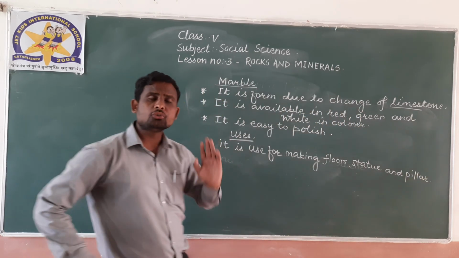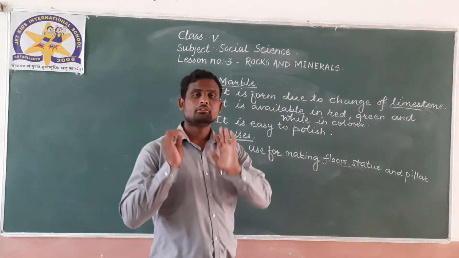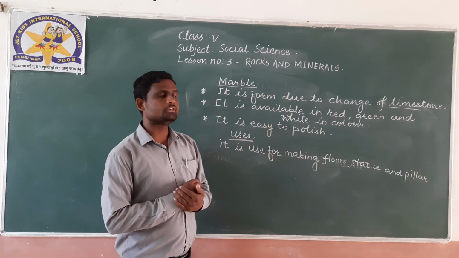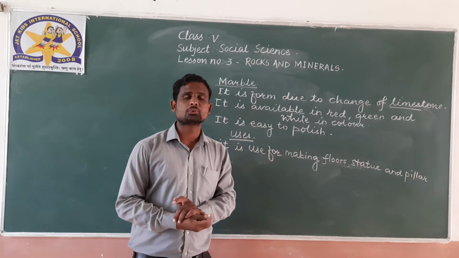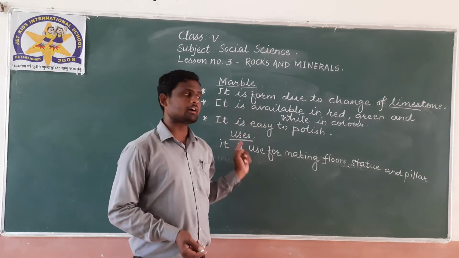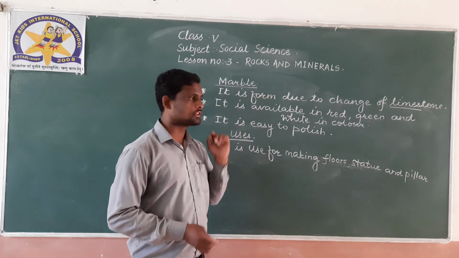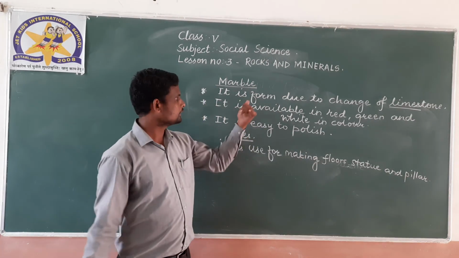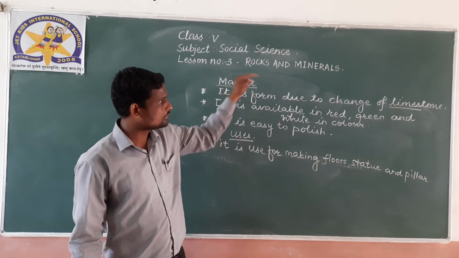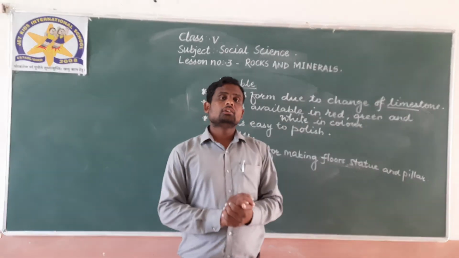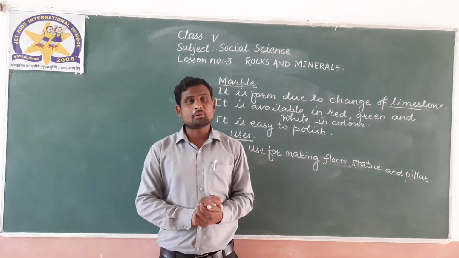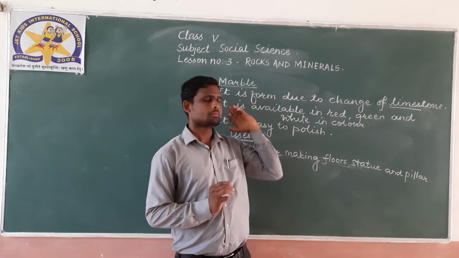It is also useful for constructing buildings. Here I have given you all the information about marble. I hope you understood this. So please note down all these points which I have written on the blackboard. Marbles are formed from limestone. So here I have given you the information about one example, that is marble.